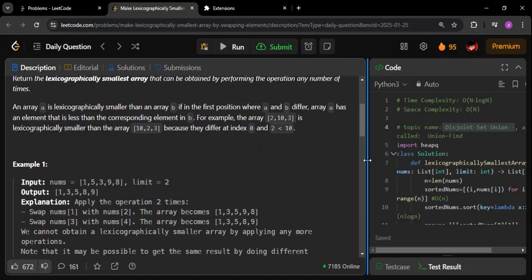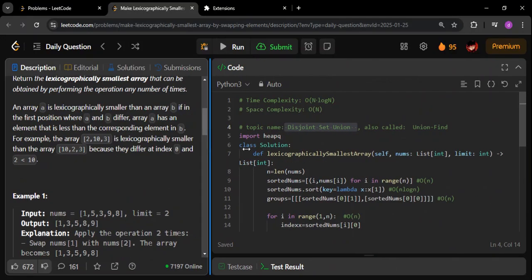Now I will try to teach you the idea of disjoint set union, okay. The idea here is that we are going to union the values which fall in a common set, okay. As simple as that. Let us say one element doesn't fall in any set, then we will create a new set for that, okay. That is the idea behind it, and that is why it's called union find. So we are basically taking the union of multiple sets, right? So let us see now how it works.